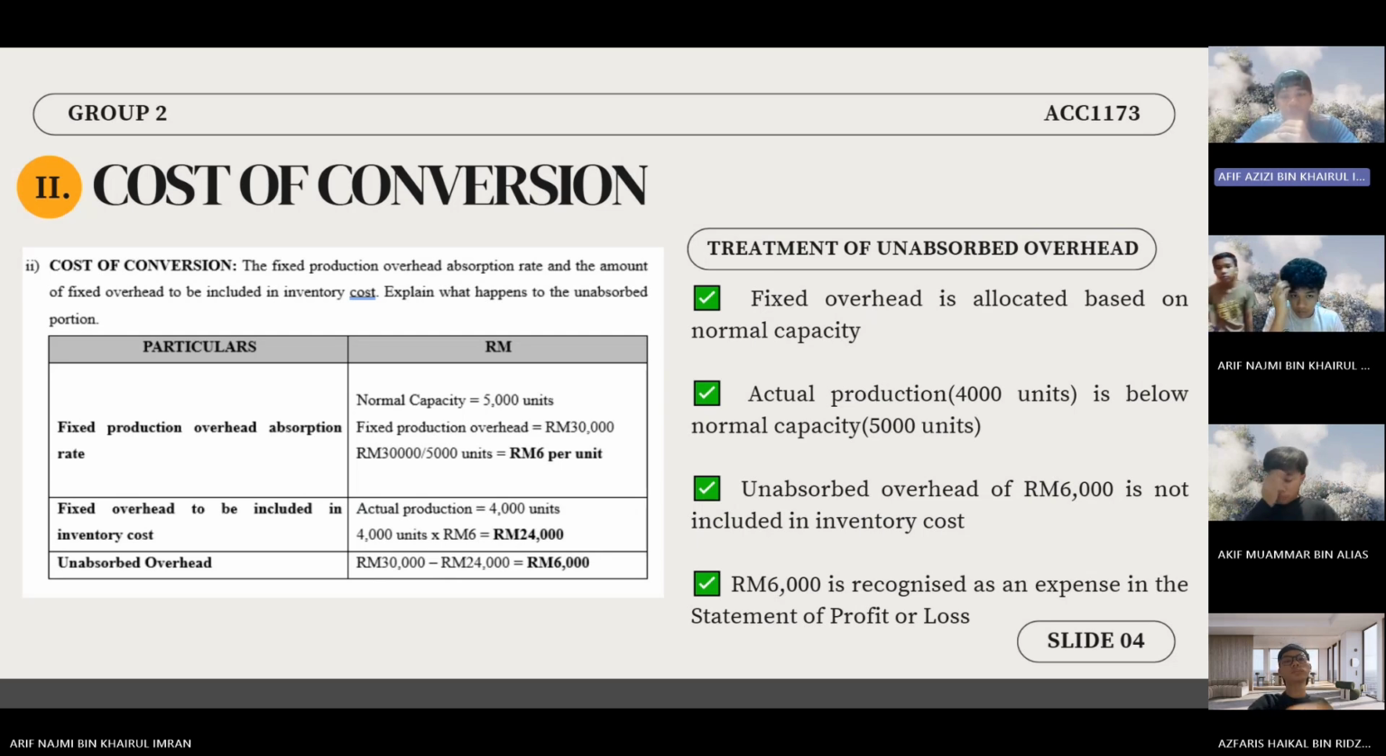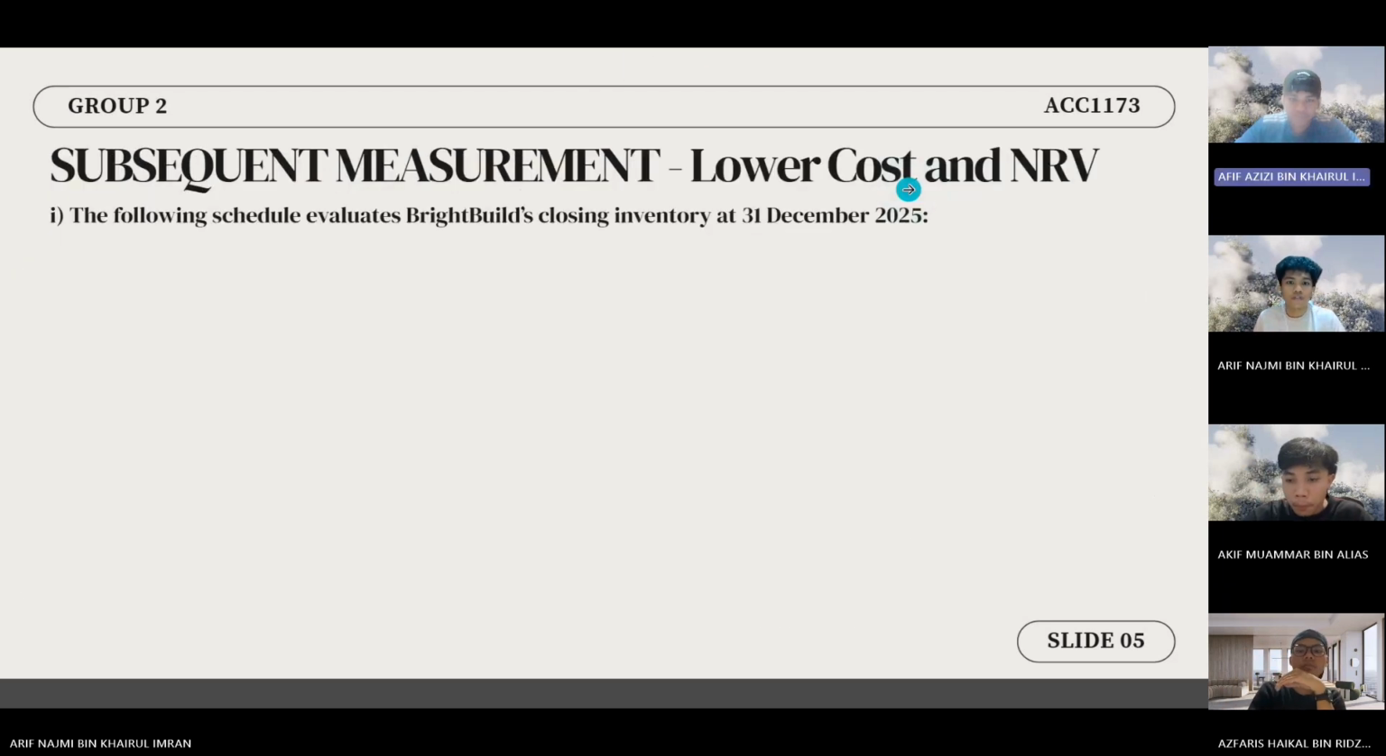Under MFRS 102, since actual production of 4,000 units is lower than normal capacity of 5,000 units, MFRS 102 requires the overhead rate to be based on normal capacity. The unallocated overhead of 6,000 ringgit should not be included in inventory cost and must be recognized as an expense in the statement of profit or loss for the year. So next, I will pass to Arif. Thank you.